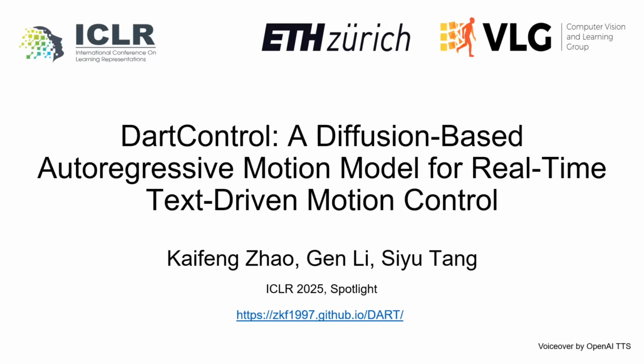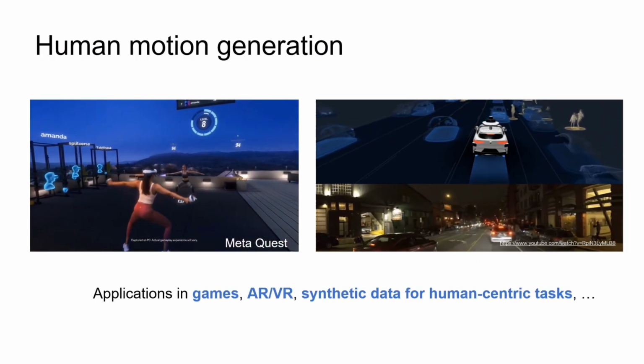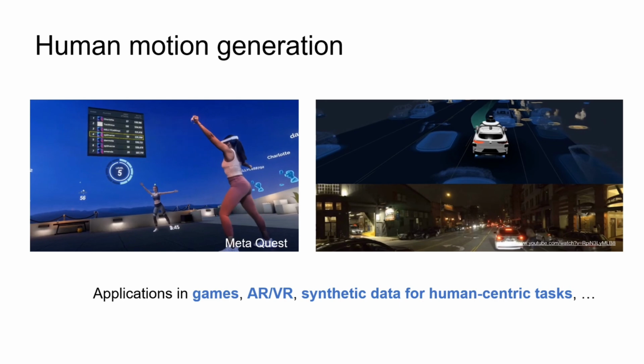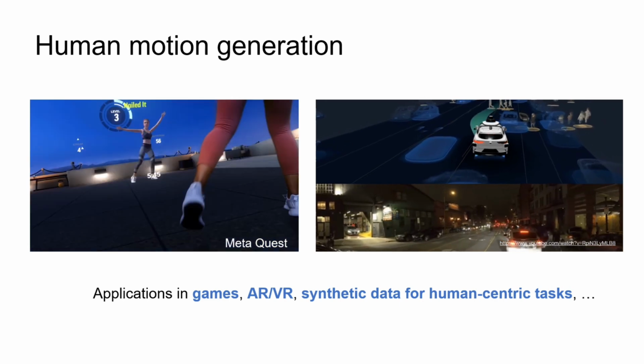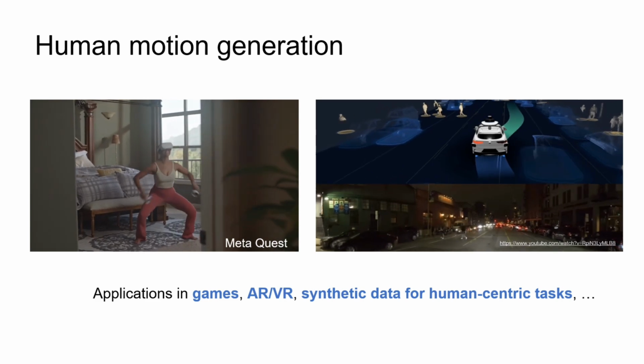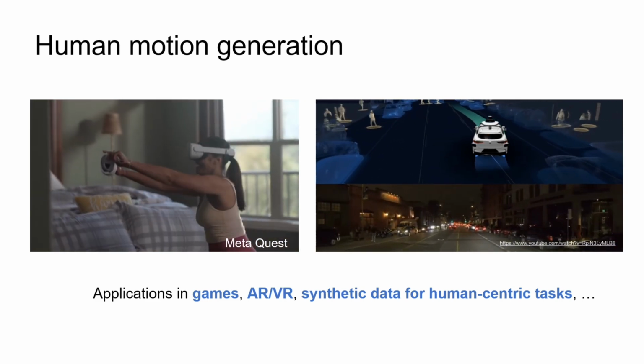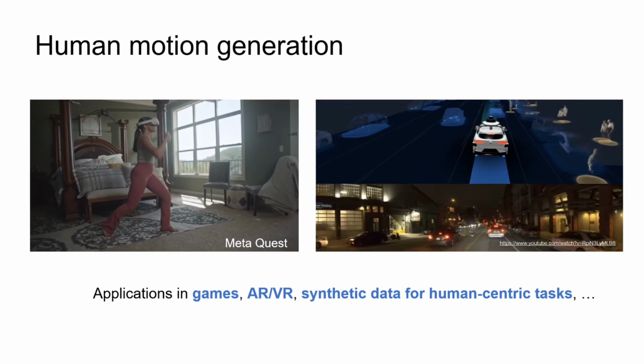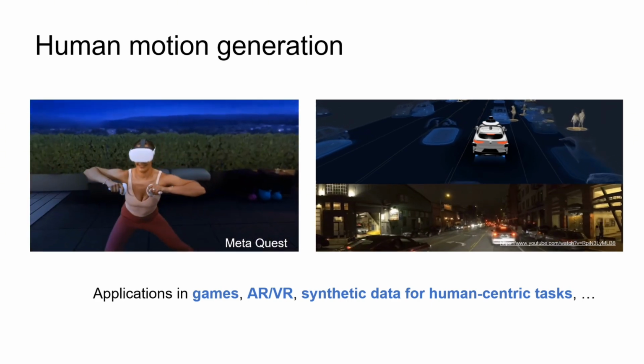We present DartControl, a diffusion-based autoregressive motion model for real-time text-driven motion control. Synthesizing realistic human motions has numerous applications, such as in gaming, augmented and virtual reality, and generating synthetic data for scenarios where collecting real data is either costly or poses privacy and security issues.